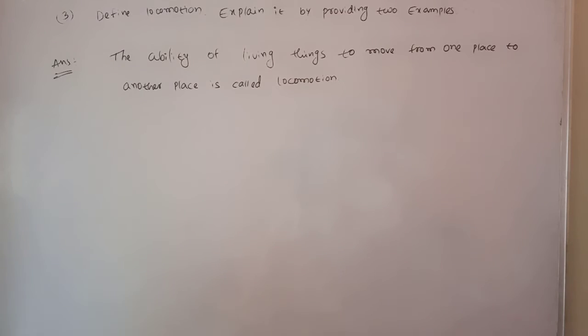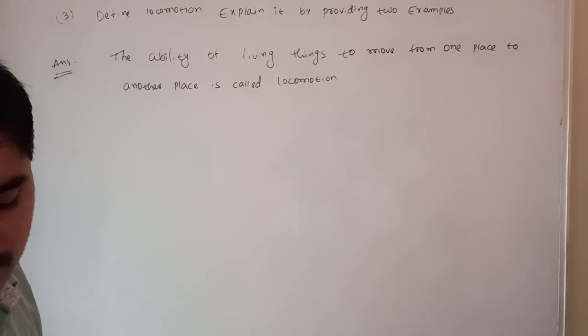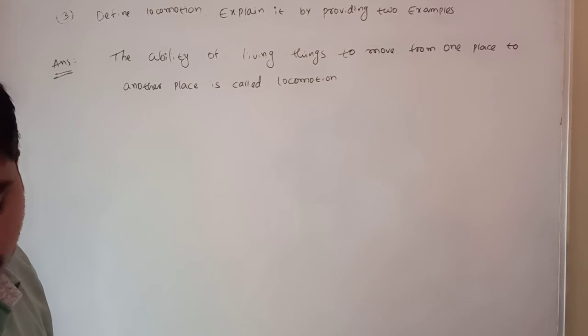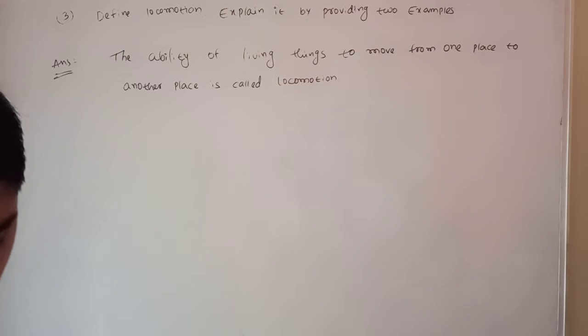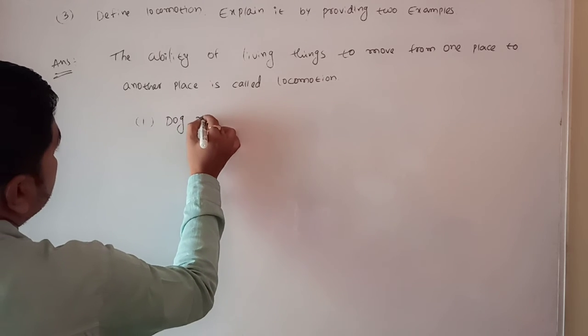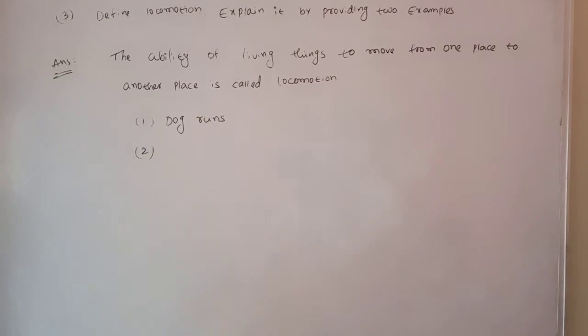And the examples they asked for. All examples of living things moving are good for locomotion. In your textbook they gave the first example, a dog runs. And for the second, any example you wish: birds fly.